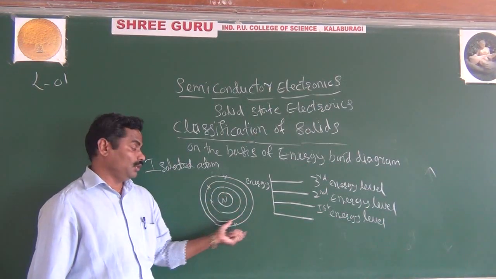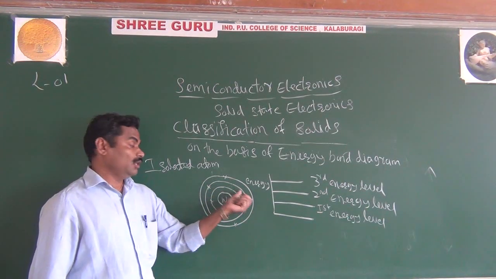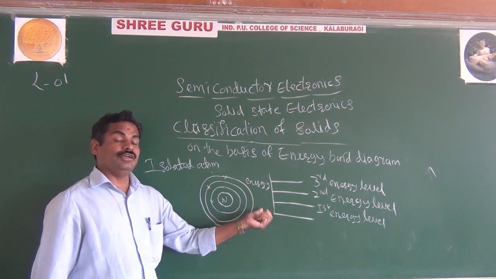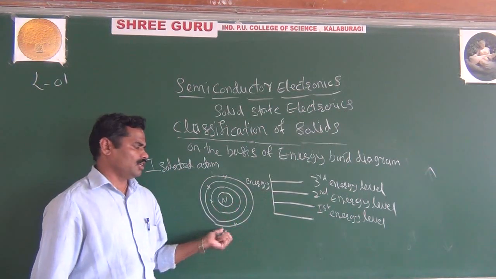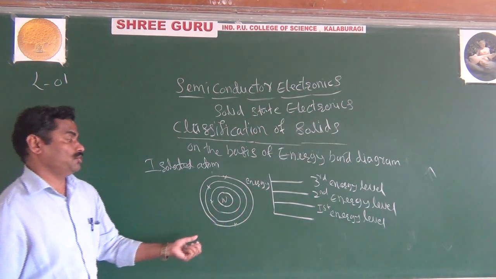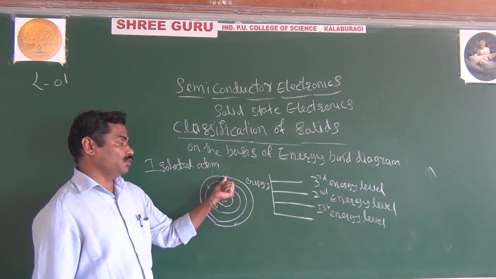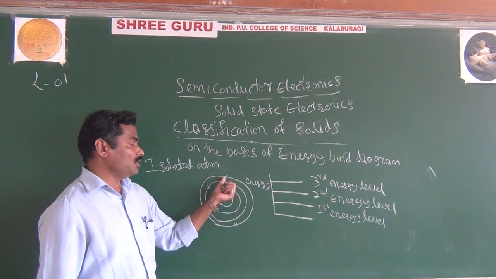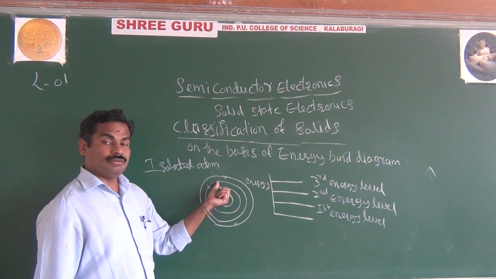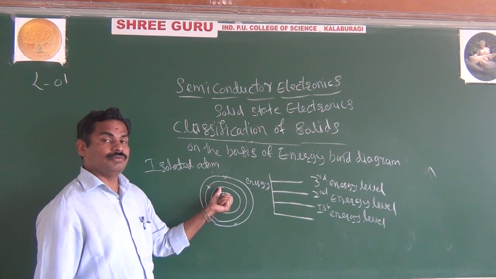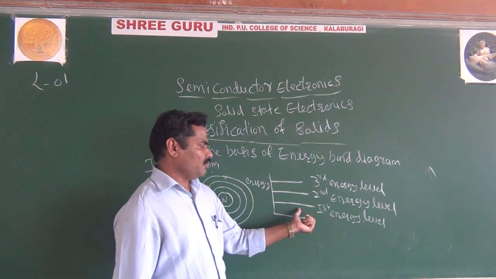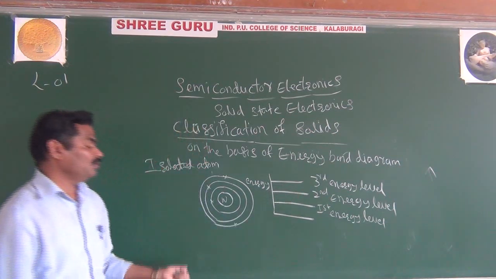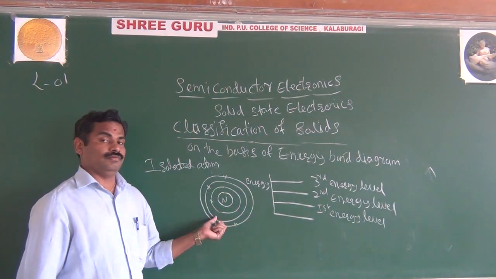We are considering only a single atom. If this atom does not have any interaction with the neighboring atoms, because there are no atoms in the neighborhood, then the electron is influenced only by this nucleus, and each electron has a different energy. We can represent these as the first energy level, second energy level, third energy level, and so on, because we are only considering the isolated atom.